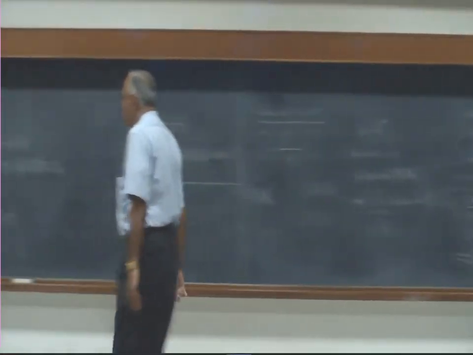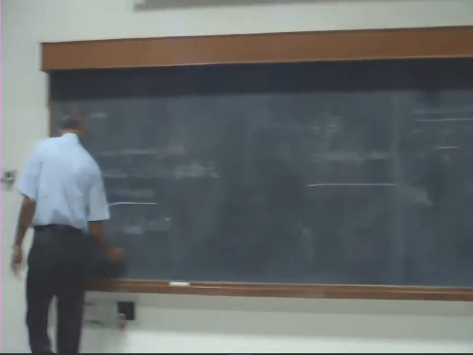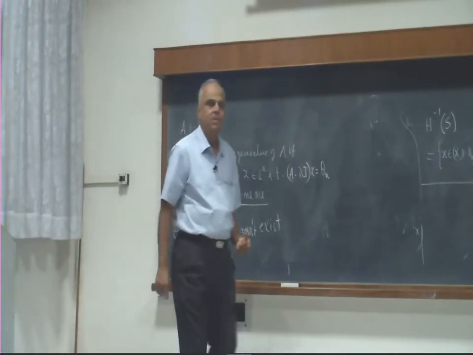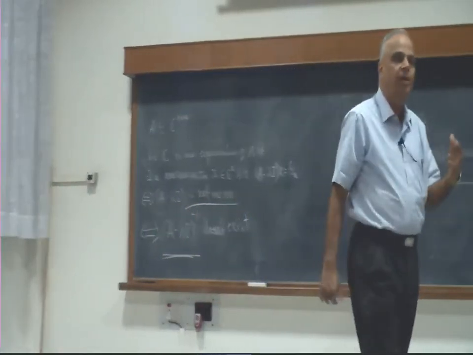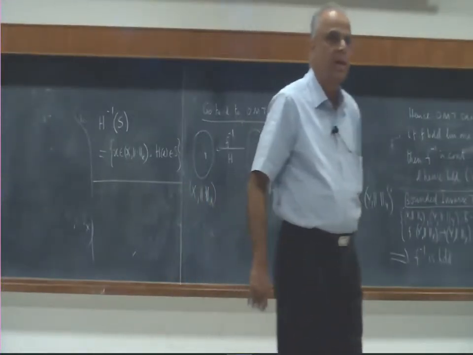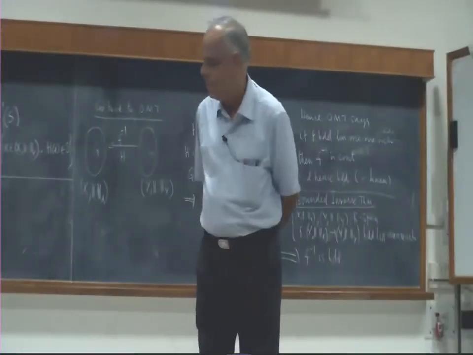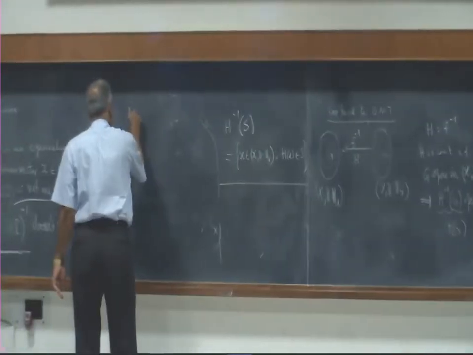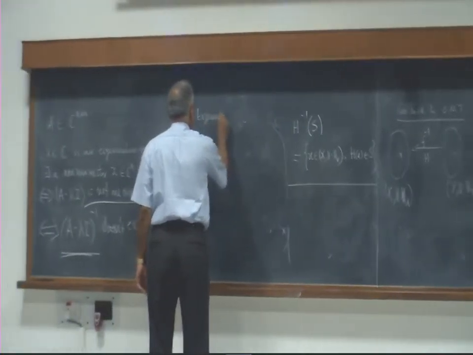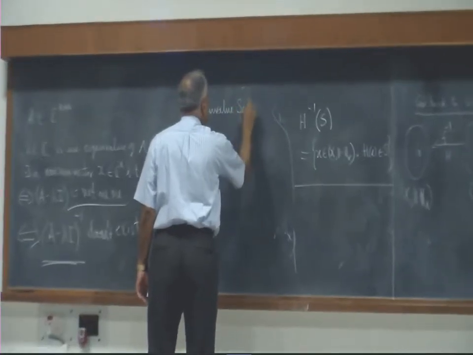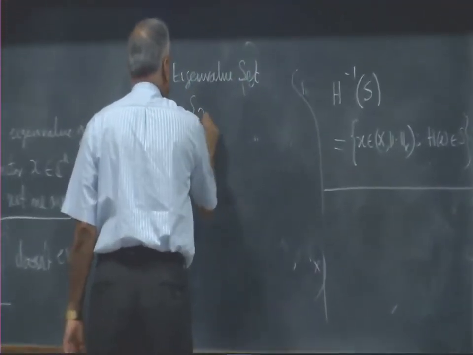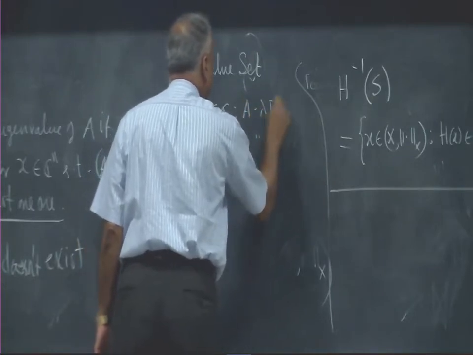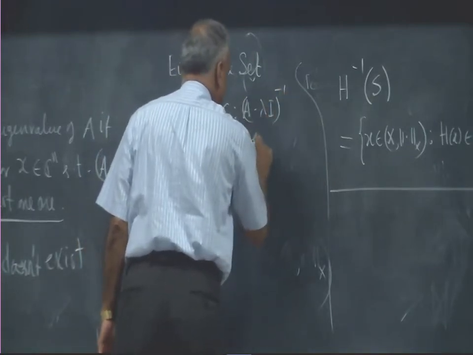So what we are trying to capture as an eigenvalue are those places which create problems for defining the inverse of A minus lambda I. So the eigenvalue set is equal to the set of all lambdas such that the inverse of A minus lambda I does not exist.